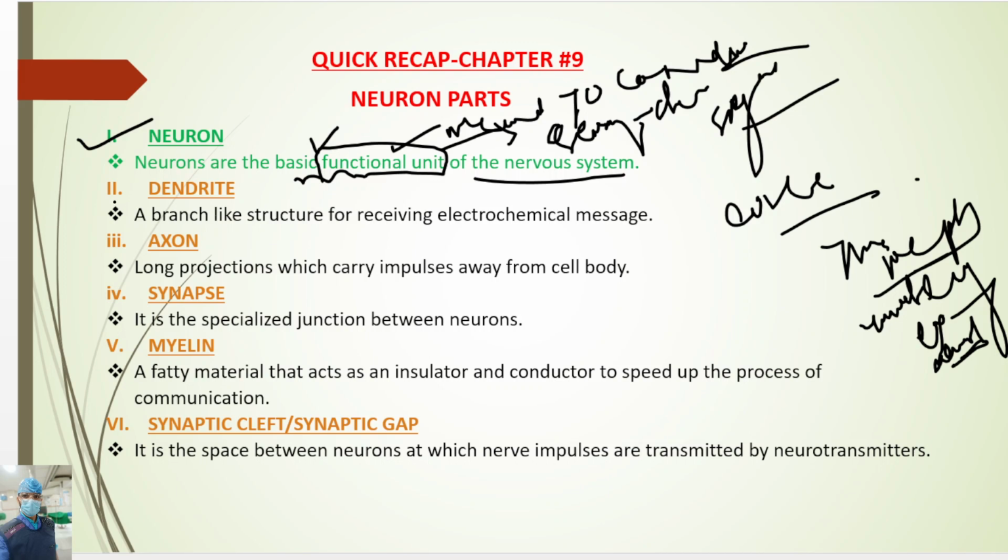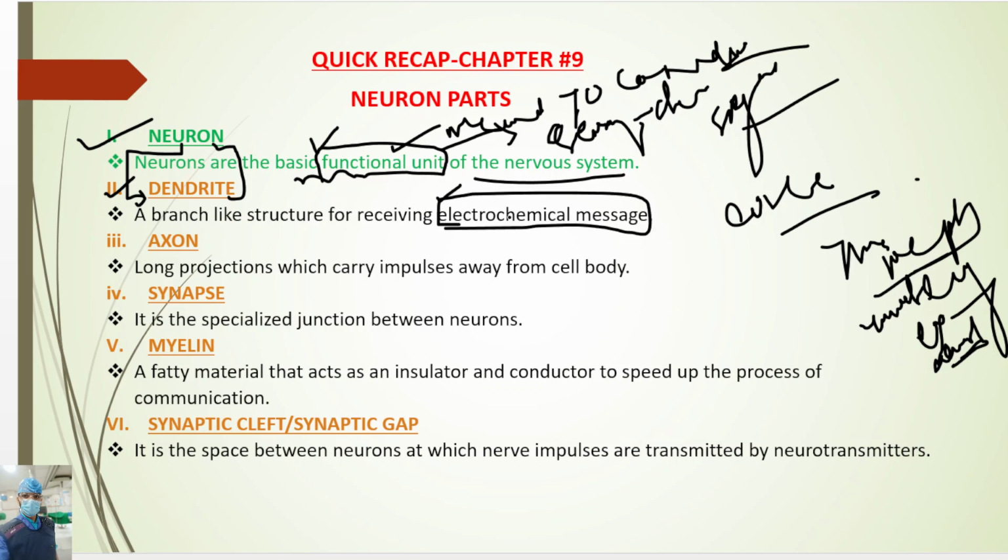So the second part is the dendrite. Dendrite is a part of the neuron. Axon is also a part of the neuron. So these are the parts of the neuron. Dendrites are branch-like structures for receiving electrochemical messages.